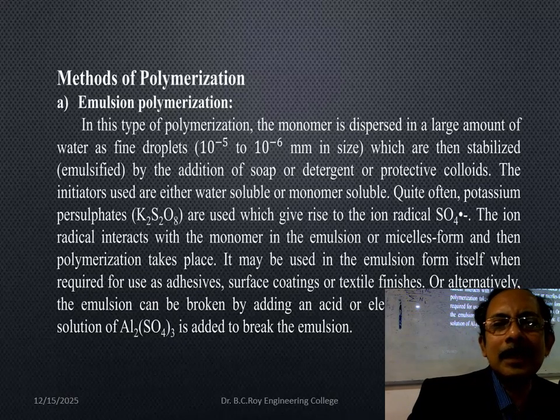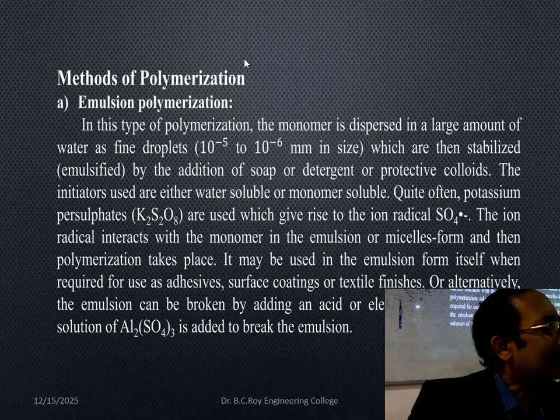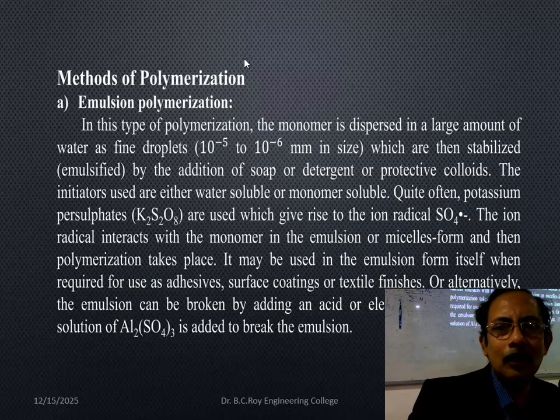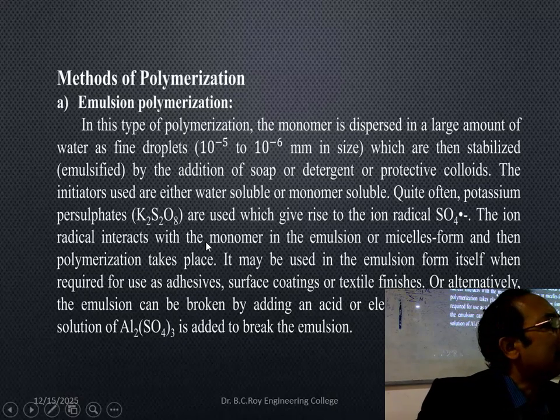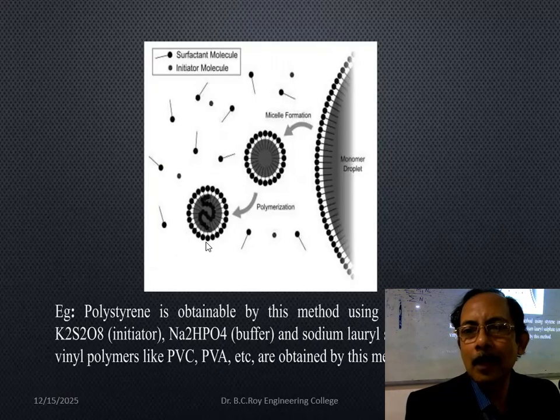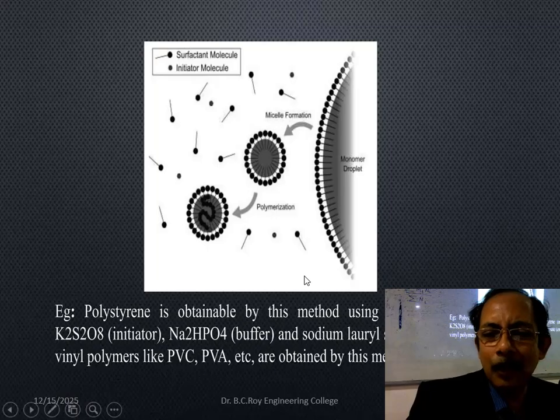Now emulsion polymerization, this is the actual method of polymerization, how it is done. These details are there. Actually if you want to do it, how do you do it? This is the method. You may not remember the whole thing, but for a rough idea you should know that it is happening in the emulsion phase. Emulsion is a phase where monomer is suspended in some solvent. Small globules are floating. That is emulsion. So here the droplets are merging together and polymerization is going on.